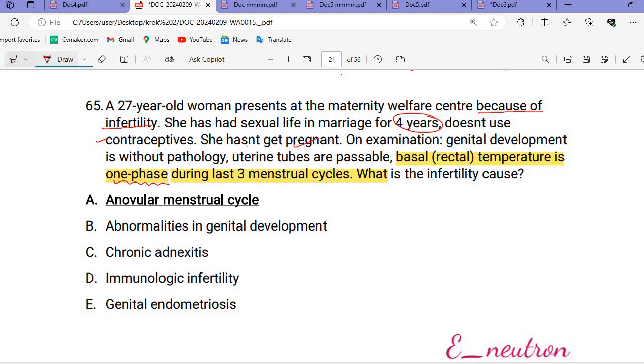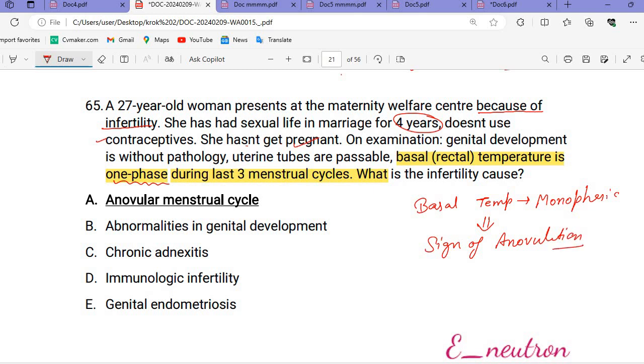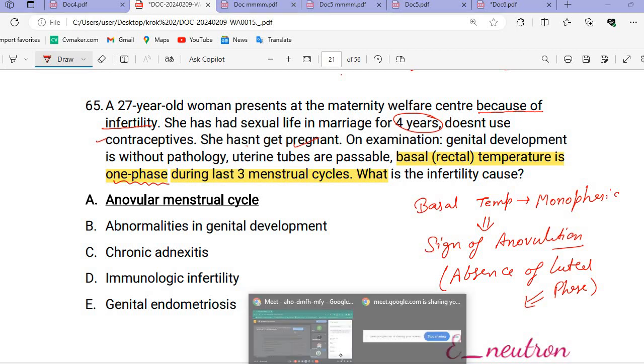So always remember, if you get questions about basal temperature that is monophasic, it means that is the sign of anovulation. It means there can be an absence of the luteal phase, so only one phase will be there. If the luteal phase is absent, which hormone will be less? Estrogen or progesterone?